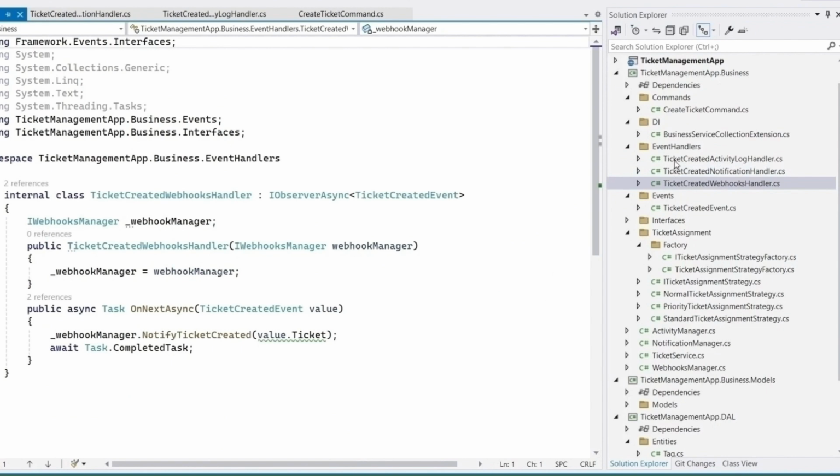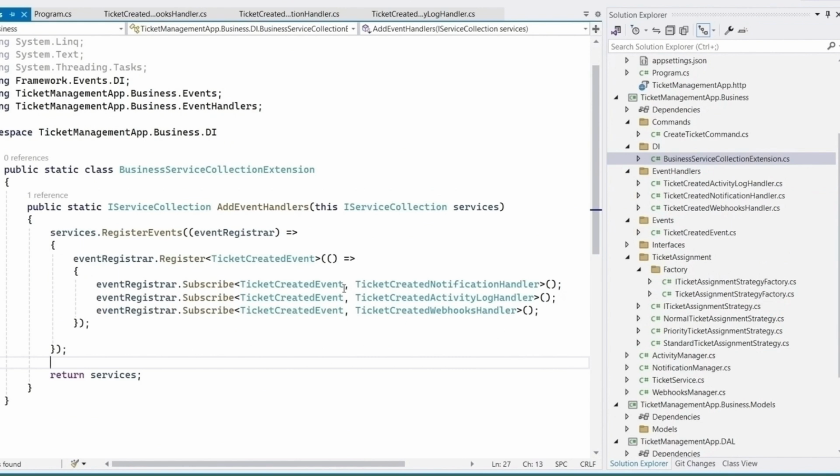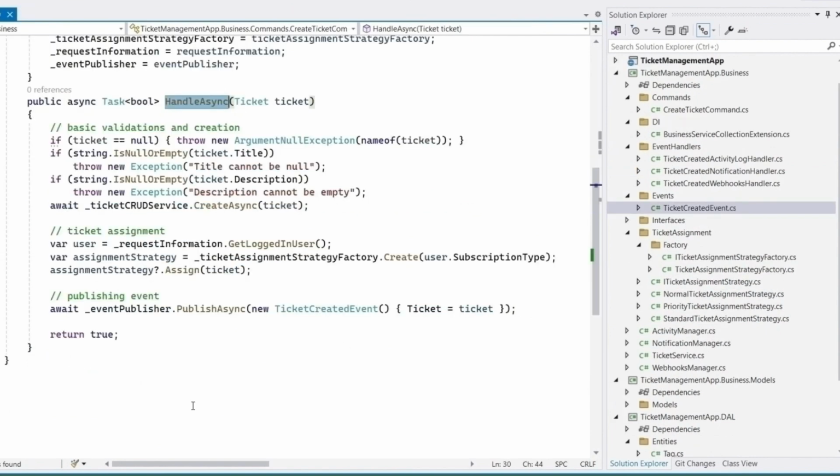Next, we have registered our ticket created event and we have subscribed our handlers. Once we have subscribed our handlers, our framework will take care of calling all those handlers whenever this event is published. That's how our implementation looks like.